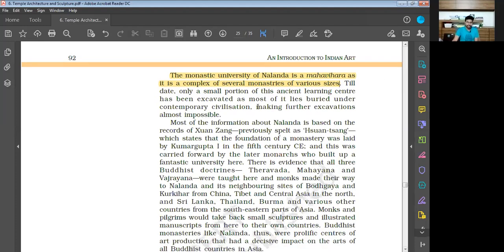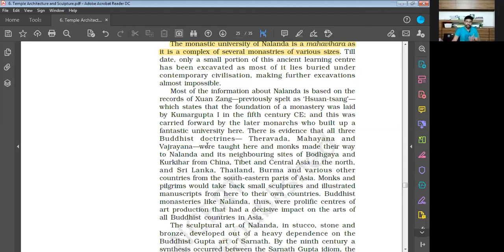So only a portion of Nalanda University has been excavated.